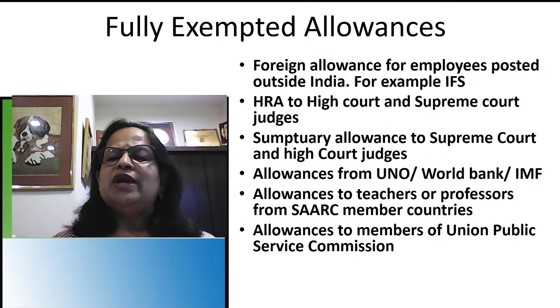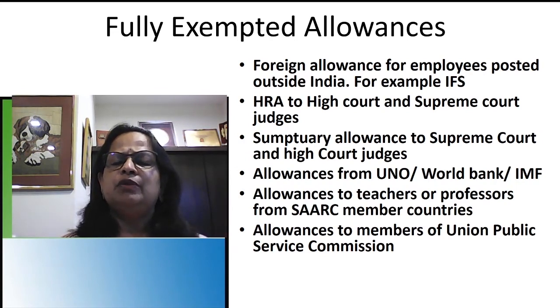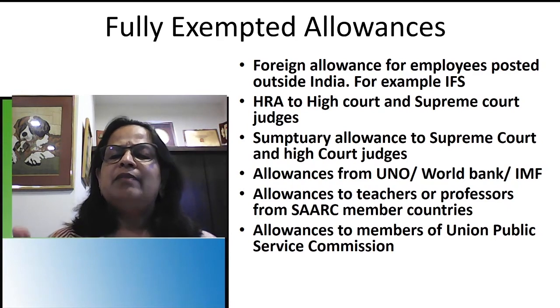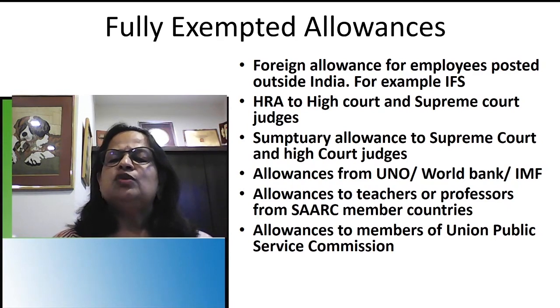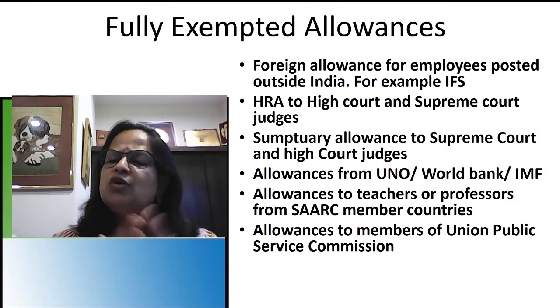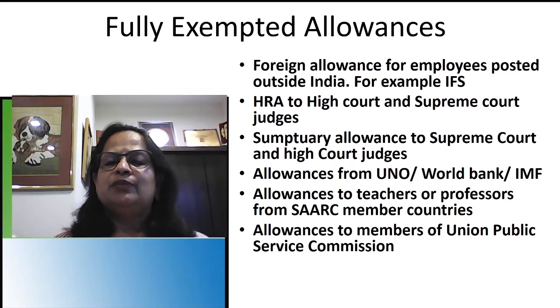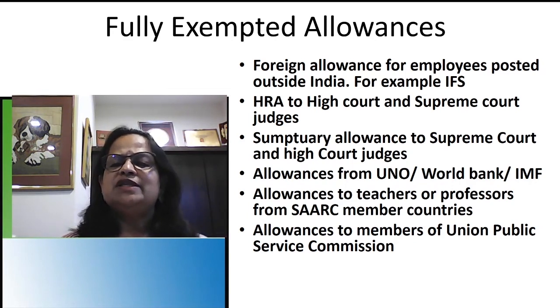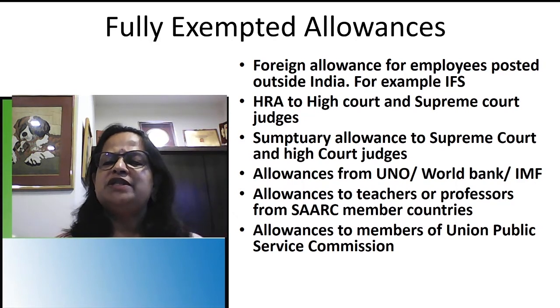Then allowances from the United Nations Organization, World Bank and IMF. Always remember, in the last module I explained that Dr. Kiran Bedi, the present governor of Puducherry, worked about 10 or 15 years back as IMF police advisor. At that time, if I remember, the monthly salary itself was some 10 lakhs, plus all the allowances. Another case is Shashi Tharoor, working with the United Nations Organization. Whatever allowances they were getting from the United Nations, World Bank or IMF will be completely exempted.